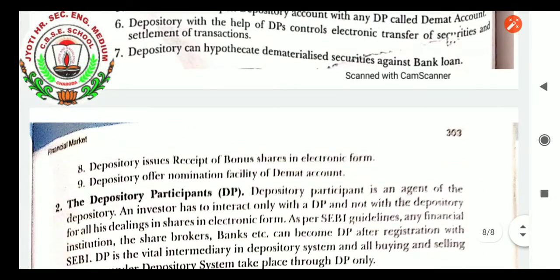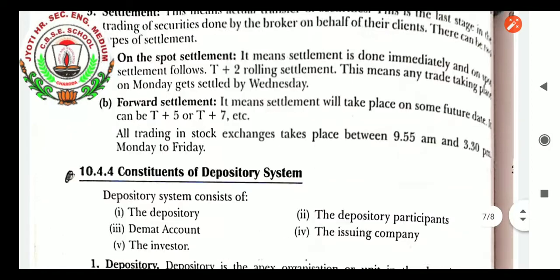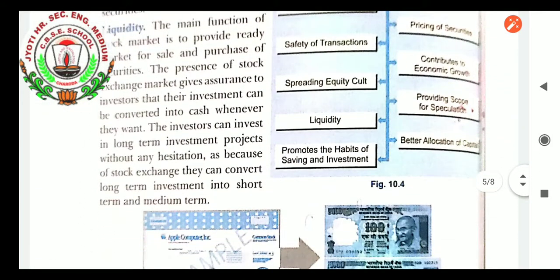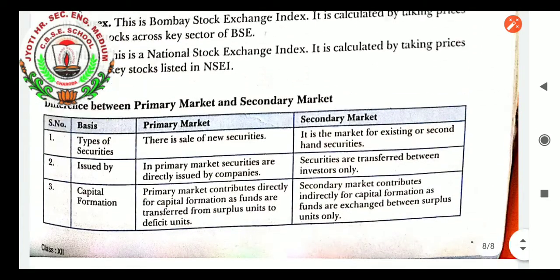So that is for today's class, students. What we have learned: the depository, its participants and its role. In the next class, we will learn the next part of the chapter, that is, SEBI.